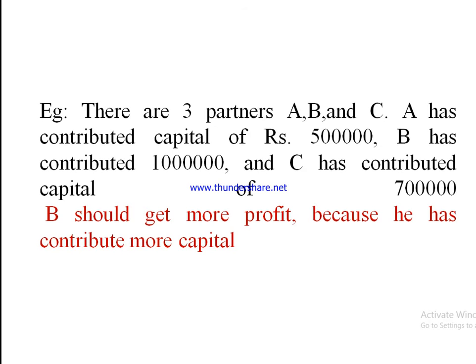B has contributed more capital, 10 lakh rupees, as compared to the other partners. So B will get more profit if the profit is shared on the basis of capital contribution.